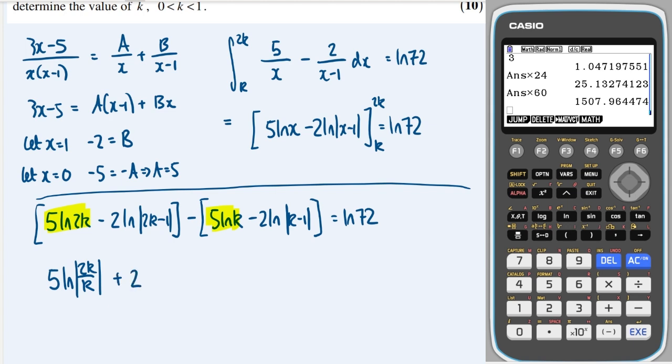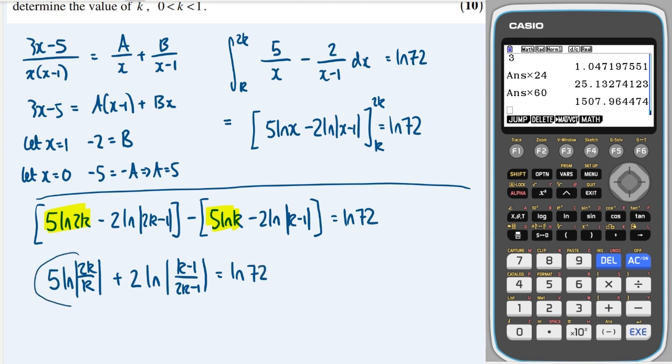So we're going to get 2 lots of ln (k minus 1) over 2 lots of, again, ln (2k minus 1). Because we've got a positive here and a negative there, so we can divide the lns, and both of them have a factor of 2, which we can just take out. And that's equal to ln of 72.